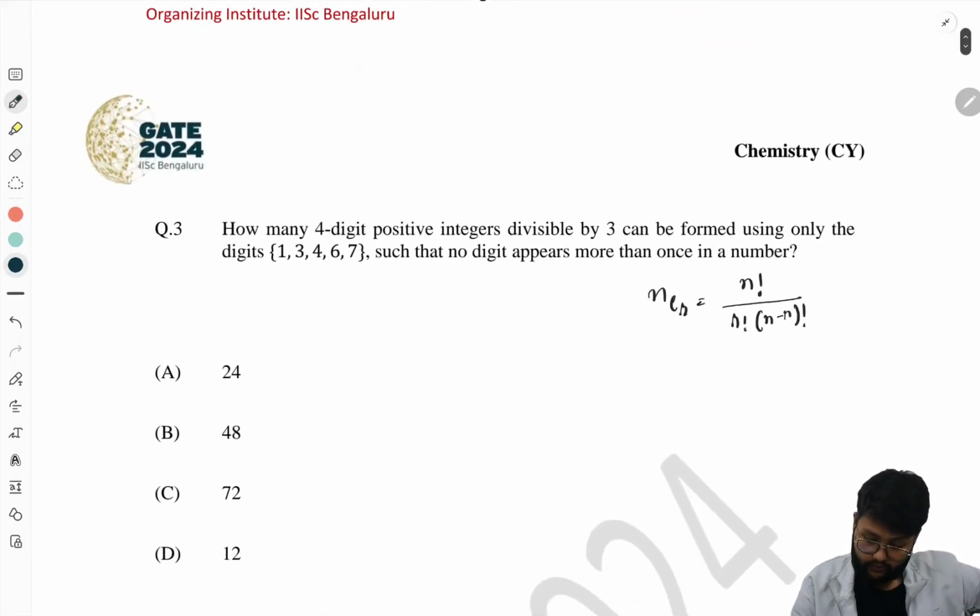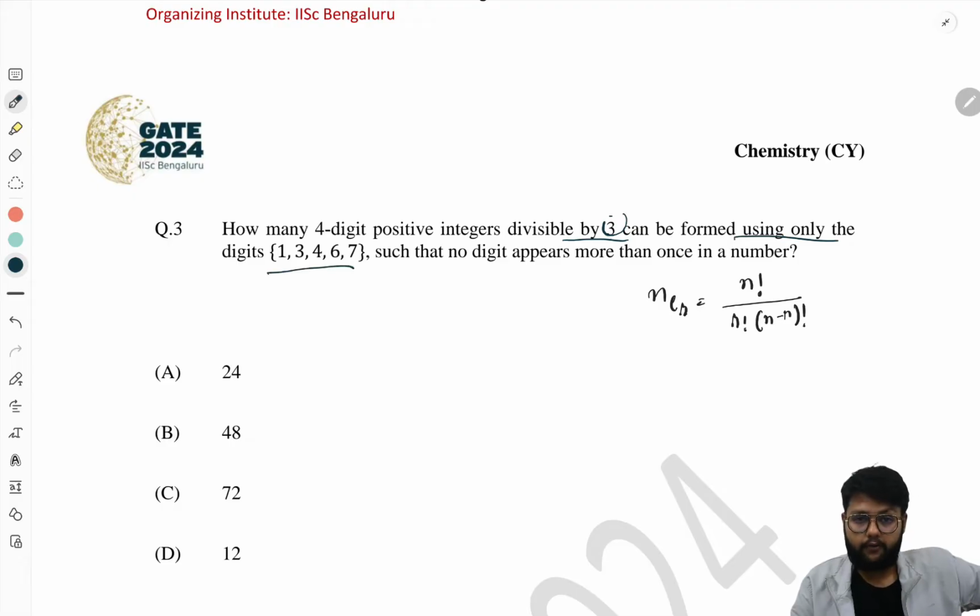So now the next question: how many 4-digit positive integers divisible by 3 can be formed by only these 5 digits? For this we have to know the permutation and combination rule. This can be the nCr.